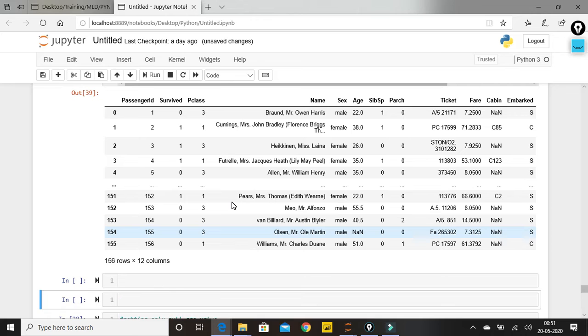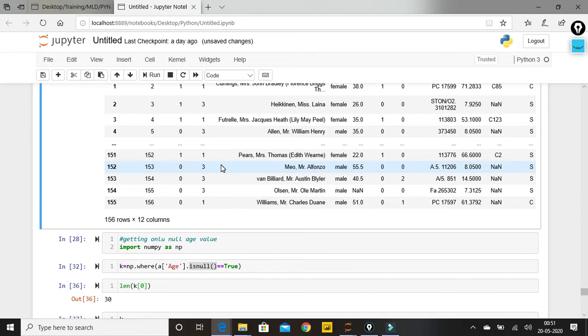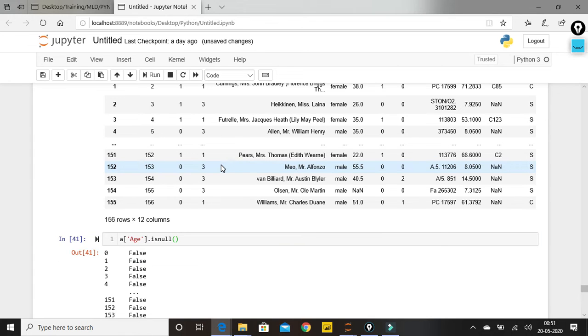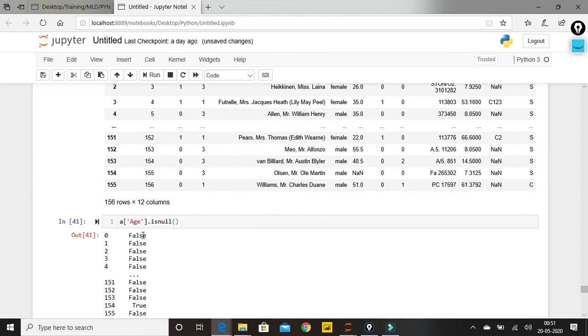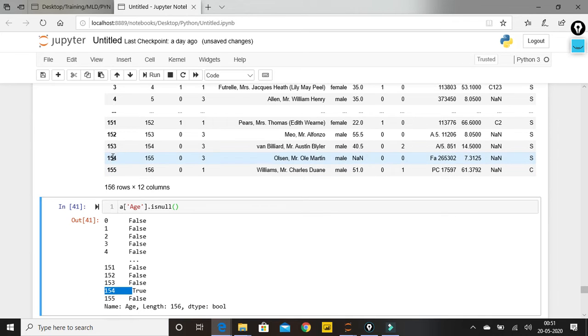Now I'm trying a of age dot isnull, which will give me all the age data. Let me execute this part by part. You'll find in index 0 it is false because there is some age mentioned, and in the 154th index it is showing true, meaning at 154 the age is NaN.